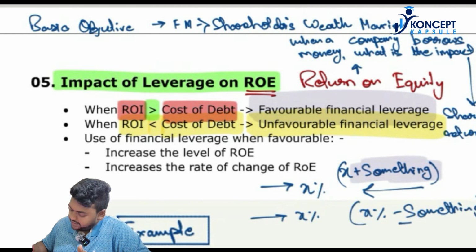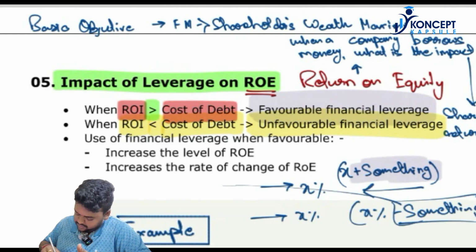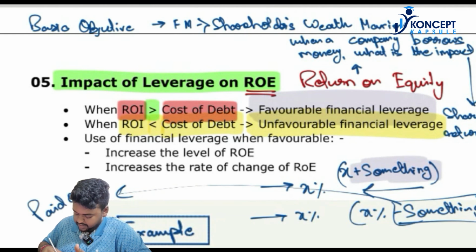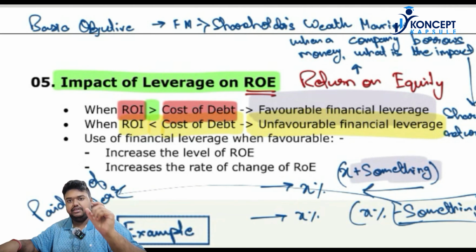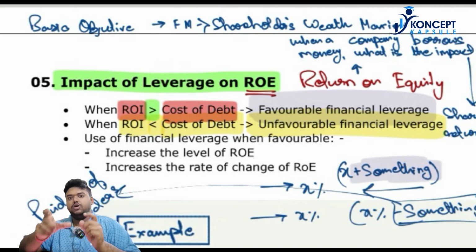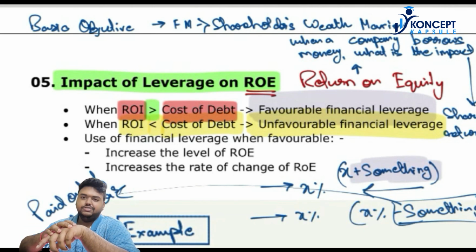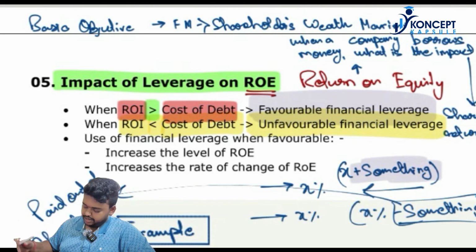So this something is being paid out of the shareholders' pocket. Yes or no, guys? If as a business I am making money which is lower than the interest that I have to pay, then the differential between what I am making and what the interest is, it is going out of the shareholders' pocket. Yes or no, guys? That is why it is known as unfavorable financial leverage. Okay.